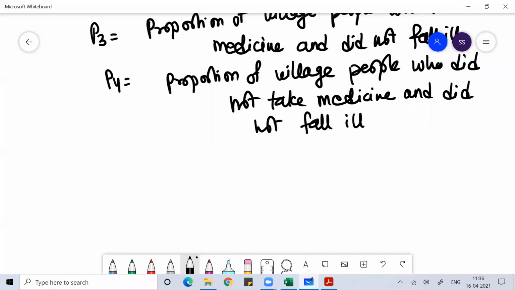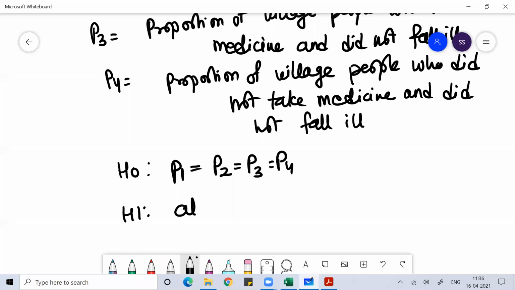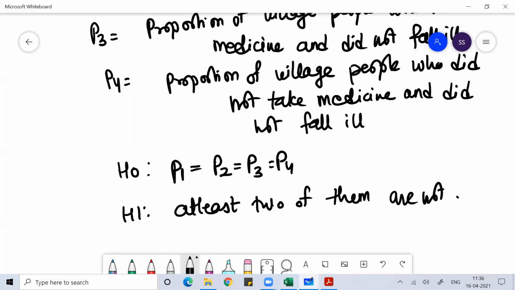So in null hypothesis, I can write H naught: P1 is equal to P2 equal to P3 equal to P4. So all four are equal. Giving medicine or not giving medicine, getting ill, not getting ill does not make any sense. In alternative hypothesis H1, I say that at least two of them are not equal. This is what we are doing.